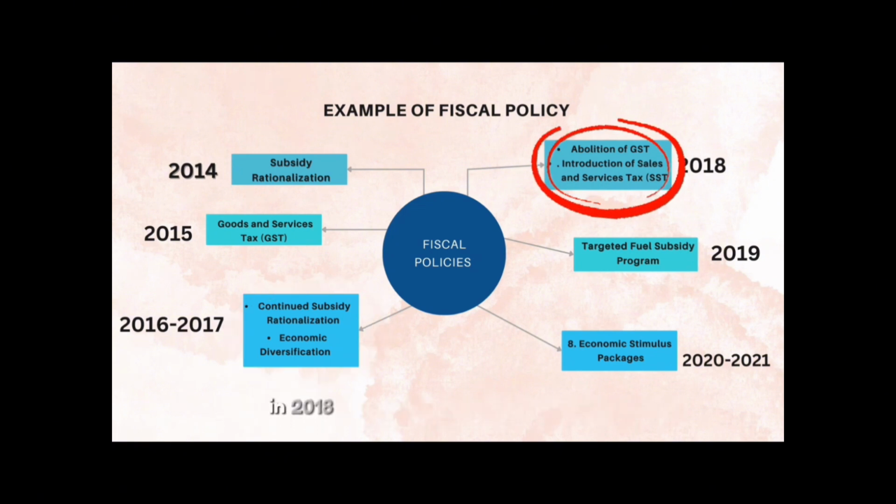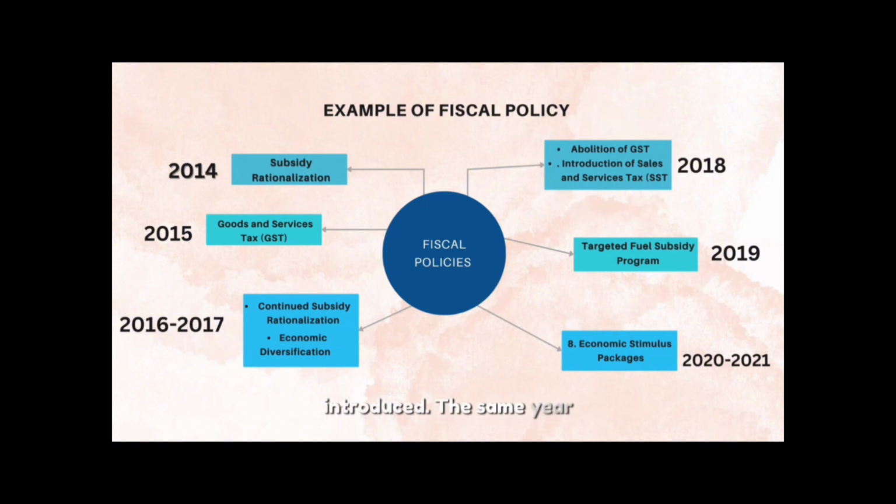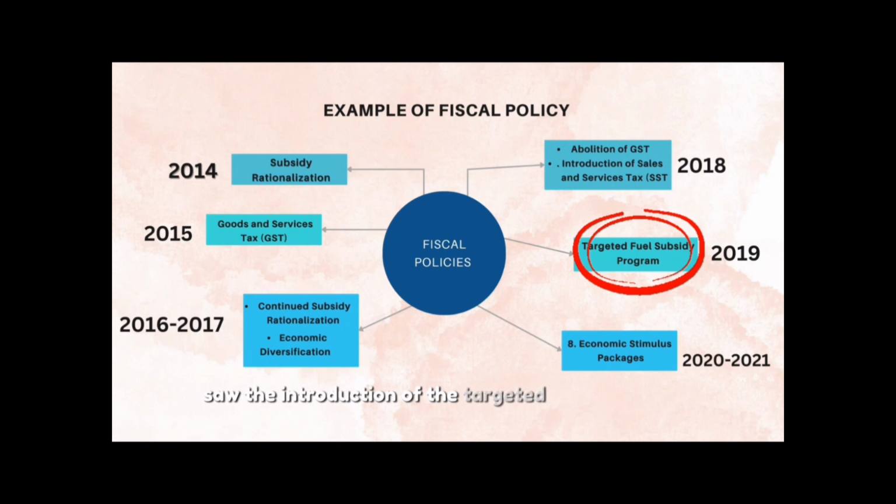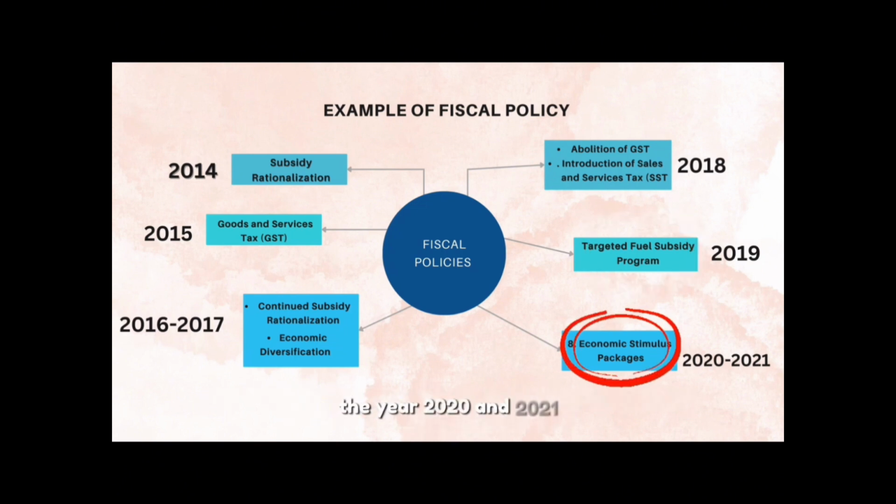In 2018, following the general elections, the GST was abolished on June 1 and the sales and service tax was introduced. The same year saw the introduction of the targeted fuel subsidy program to replace blanket subsidies. The years 2020 and 2021 were marked by the COVID-19 pandemic, and the government response was characterized by a series of economic stimulus packages.